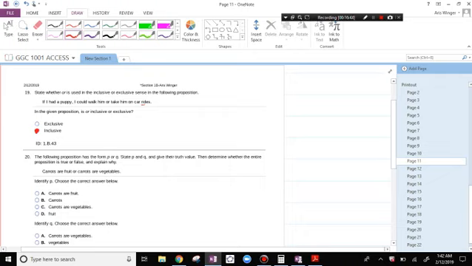The following proposition has the form P or Q. State P and Q and give their truth value. Then determine whether the entire proposition is true or false and explain why. As we said earlier, if I could go home or go to Target after this, if this statement is true, that I went home or went to Target, that means that one of these is true. I only need one of these to be true in order for the whole statement to be true.